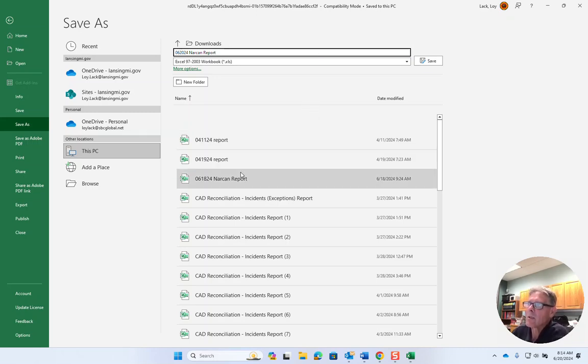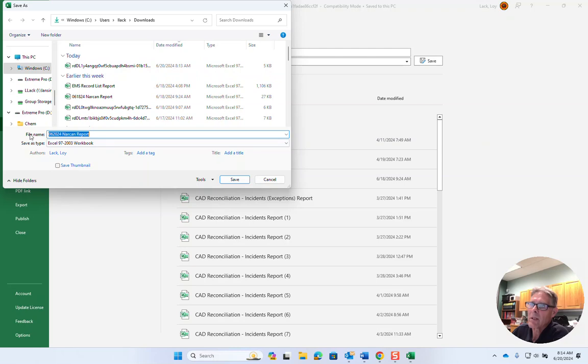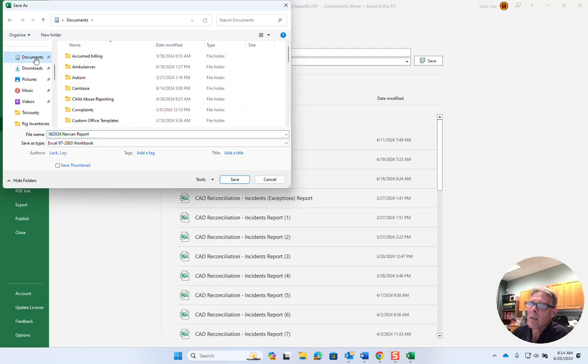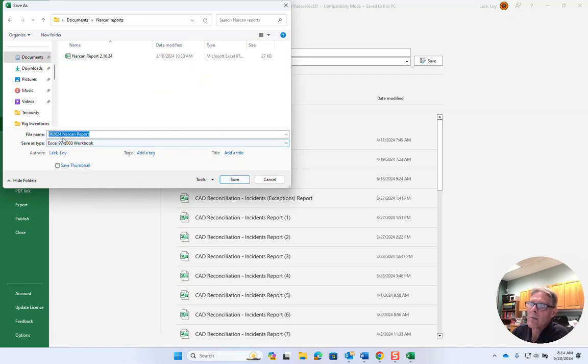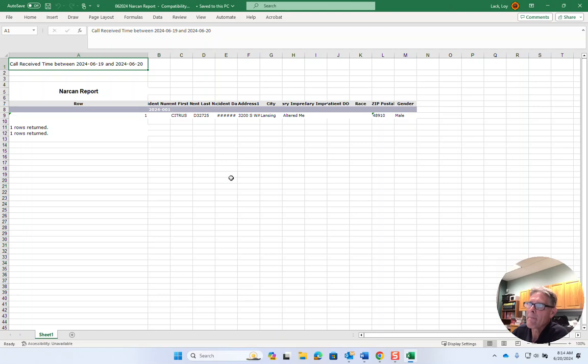I'm going to want to place that, not in my downloads, but in my files. There we go, Narcan reports. That's just a file that I created on my own PC. I'm going to save this. From this point, the spreadsheet can just be cleaned up if we want to.